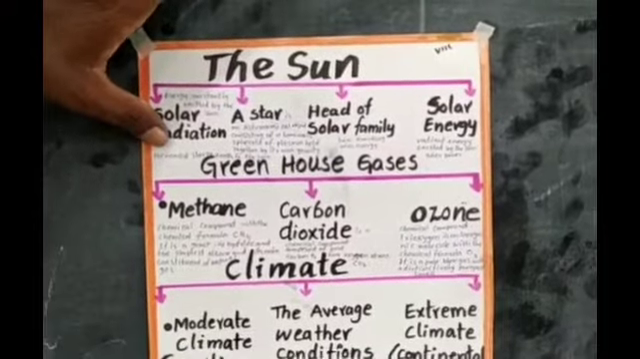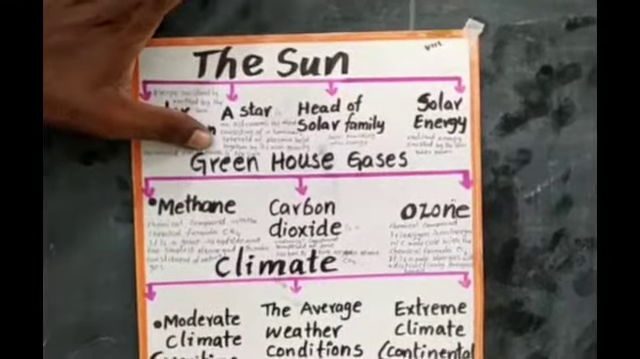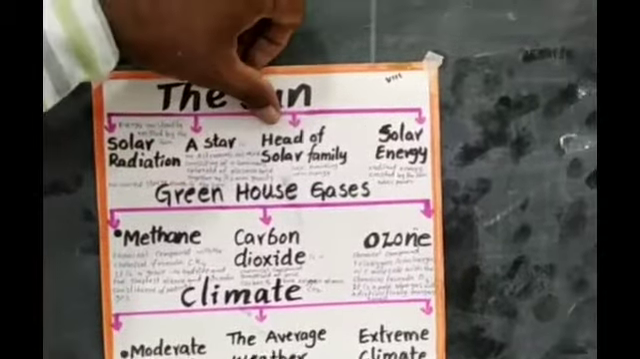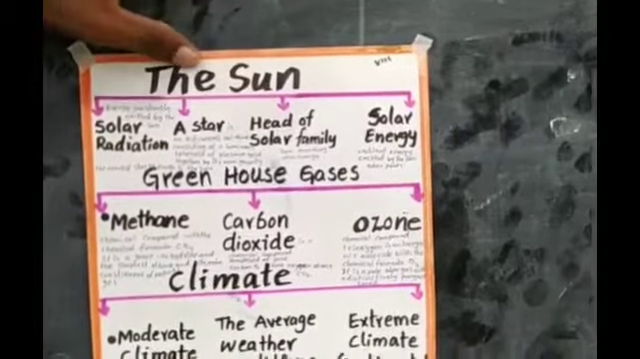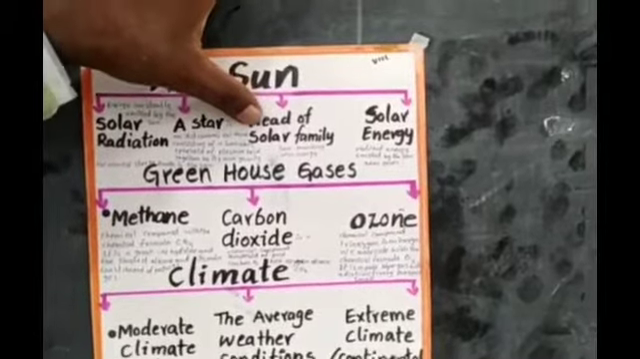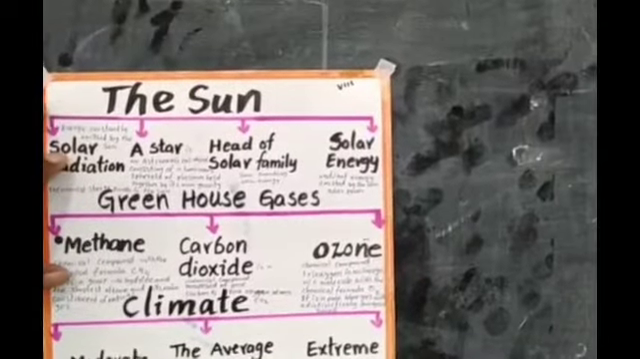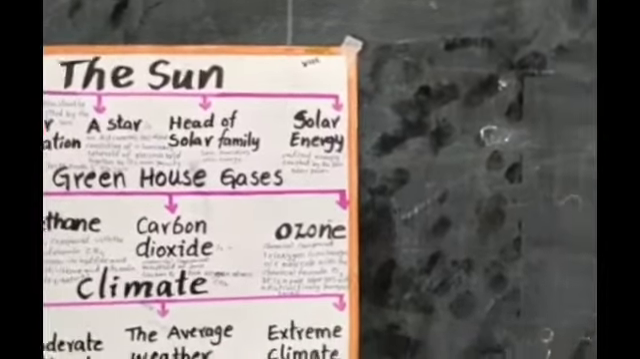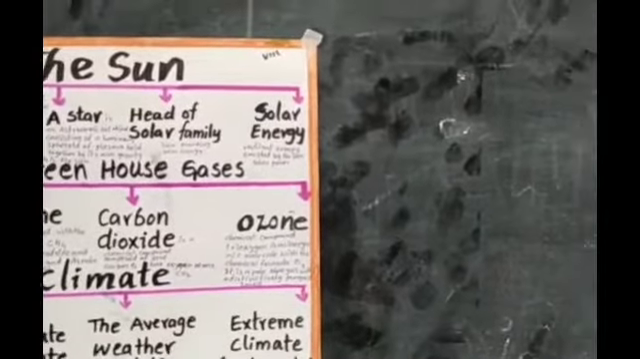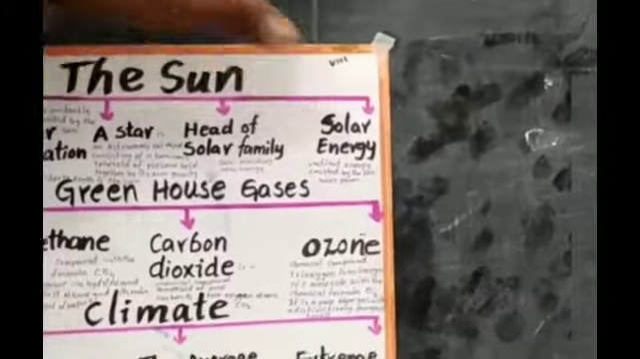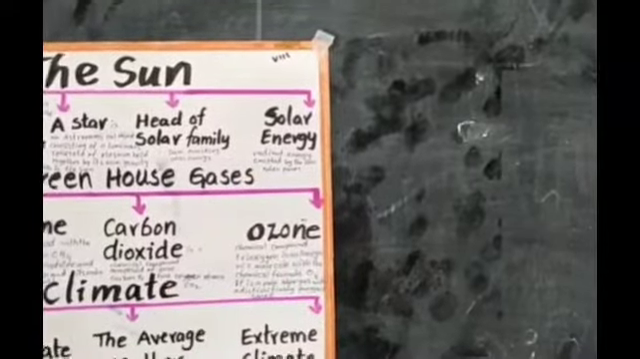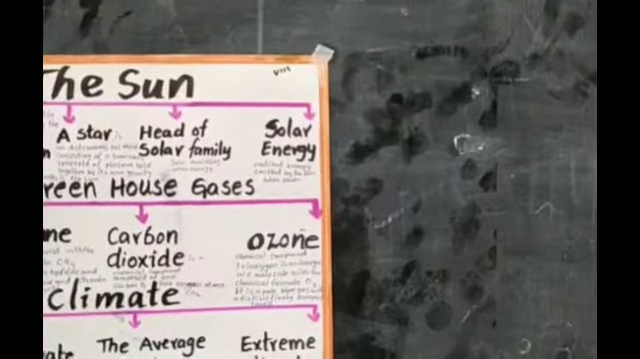The nearest star to the earth is the sun, the head of the solar family. Sun is the head of the solar family. The sun provides solar energy. Solar energy is radiant energy emitted by the sun, solar power.